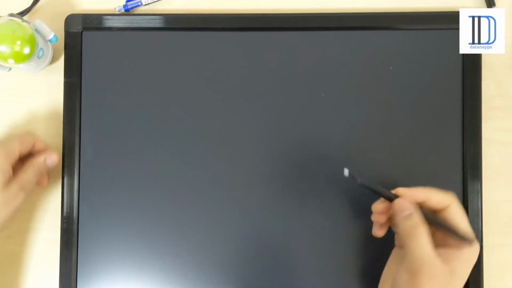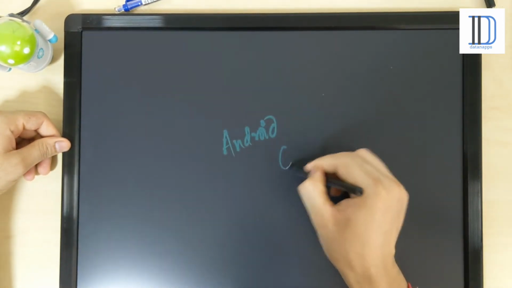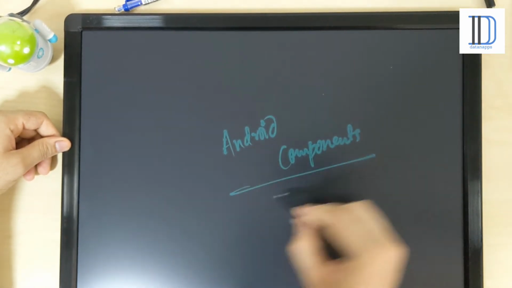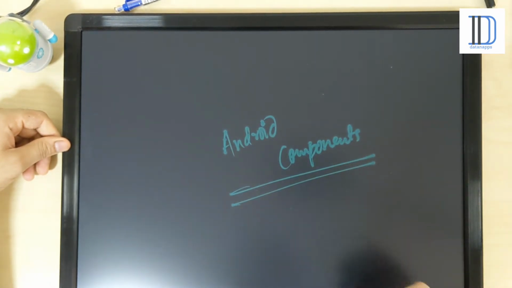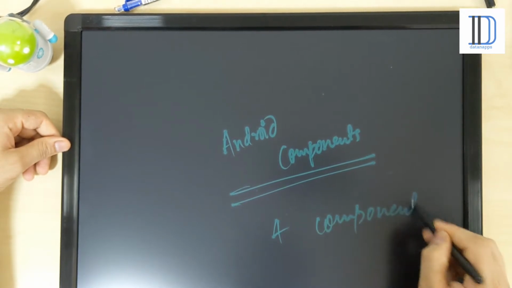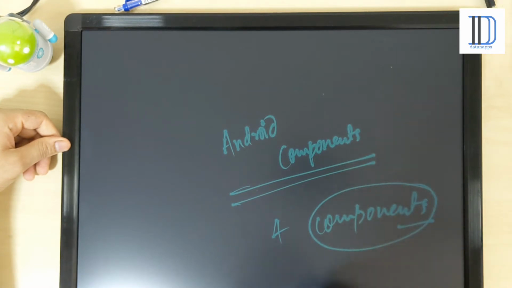So today we are going to discuss the Android component. There are four types of components in Android. You can also understand this as four basic pillars, four blocks, four main parts of Android.